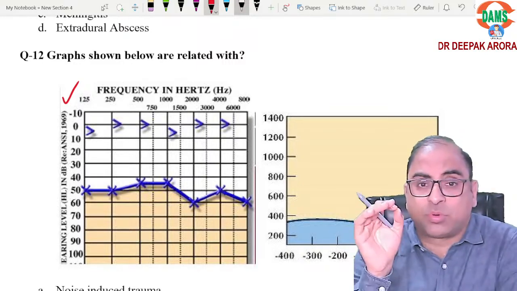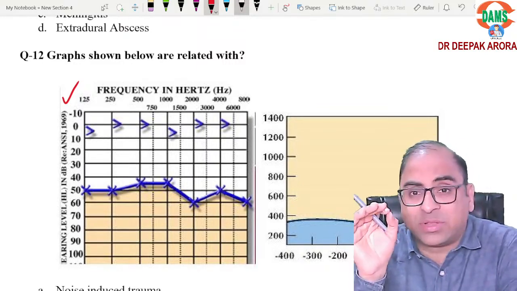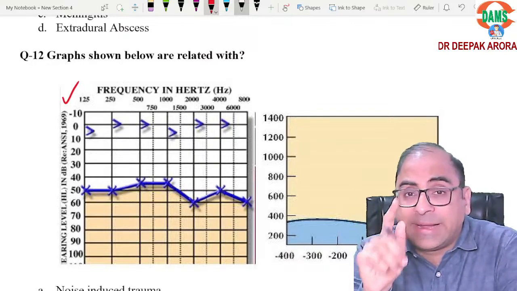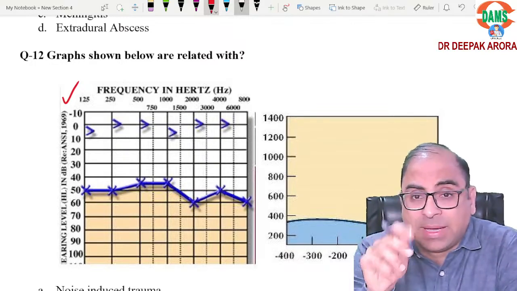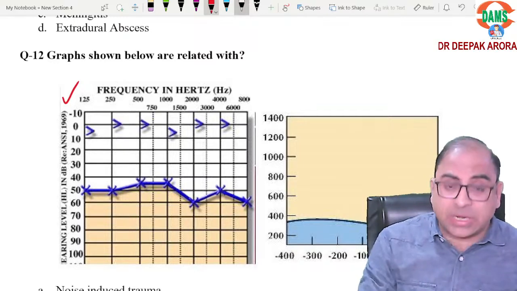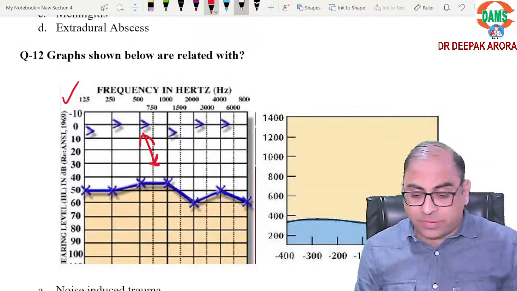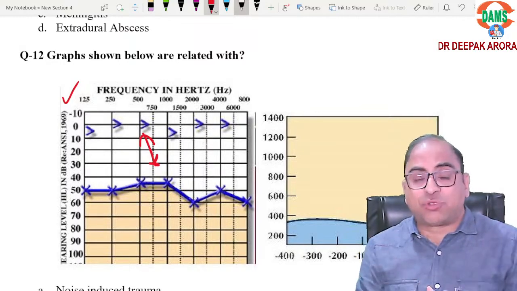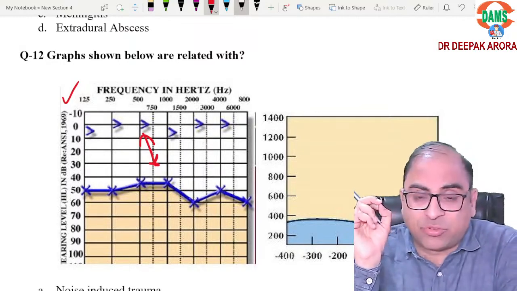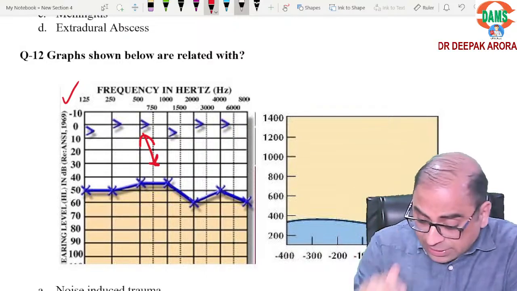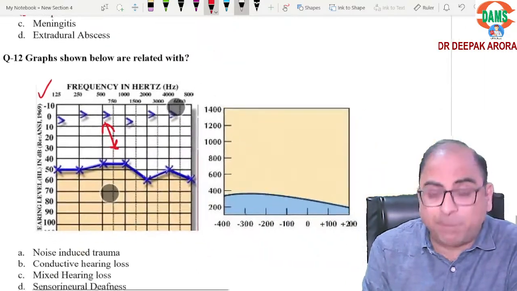याद है बेटा, हमने आपको class में itself 2 to 3 times revise कराया था all the 10 graphs of pure tone audiometry. They have asked you the simplest one: one graph within 25, one graph beyond 25. So what is the diagnosis, you people tell me? Air-bone gap shown. If air-bone gap is shown, it is conductive deafness. Then they have shown you one tympanogram.